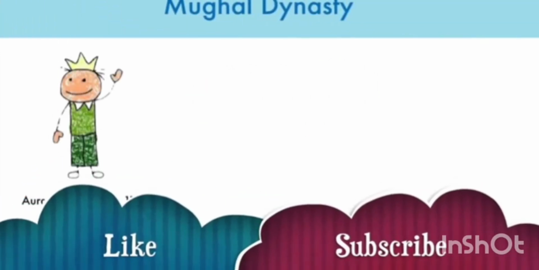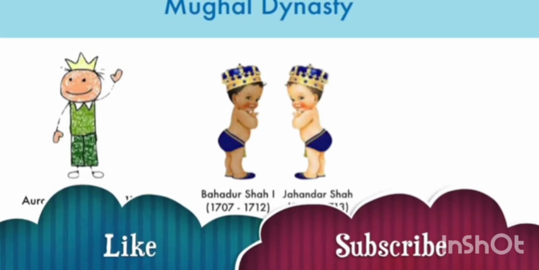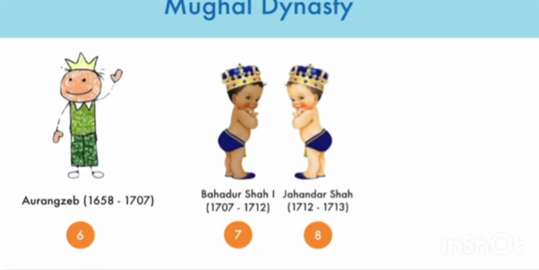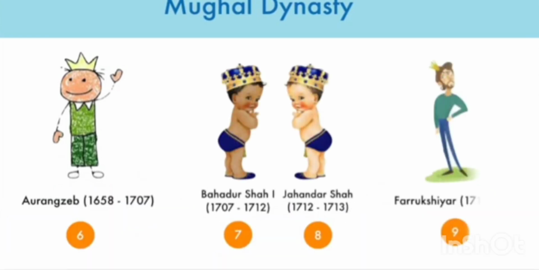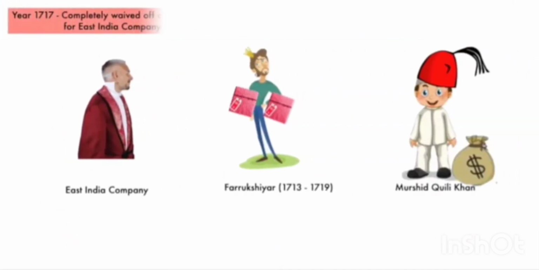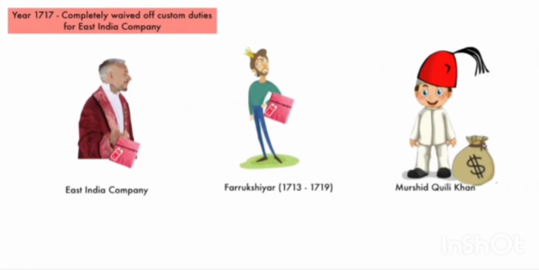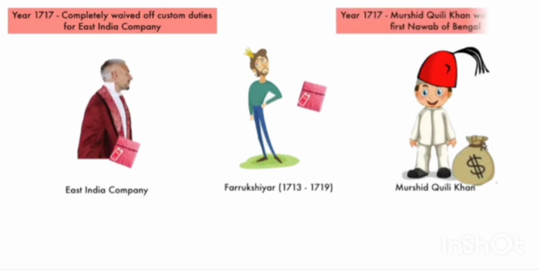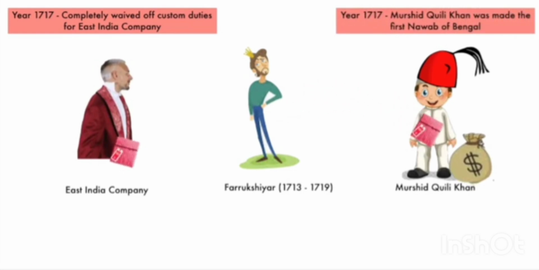Aurangzeb ruled until 1707. After him came weaker rulers like Bahadur Shah I and Jahandar Shah. In the year 1713, Farrukhsiyar became the ninth Mughal emperor. In the year 1717, he granted the East India Company the right to trade without paying taxes. He also appointed Murshid Quli Khan as the first Nawab of Bengal.